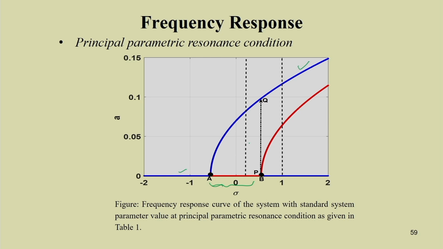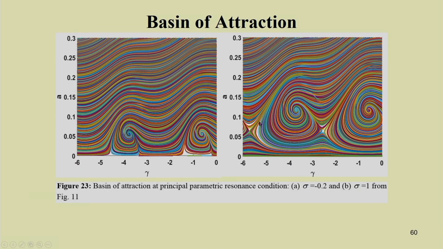In one case you can observe the saddle point, which is unstable, and one stable. Here you have two stable states, bistable, and one unstable region. These are the unstable points, this is the saddle point, and these are the two stable points. That way you can study from the basin of attraction.